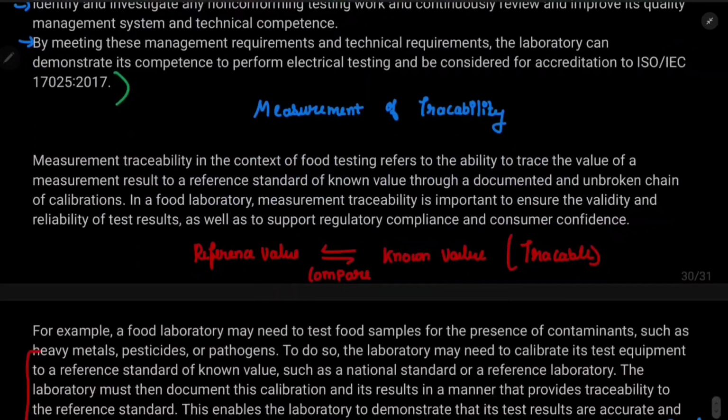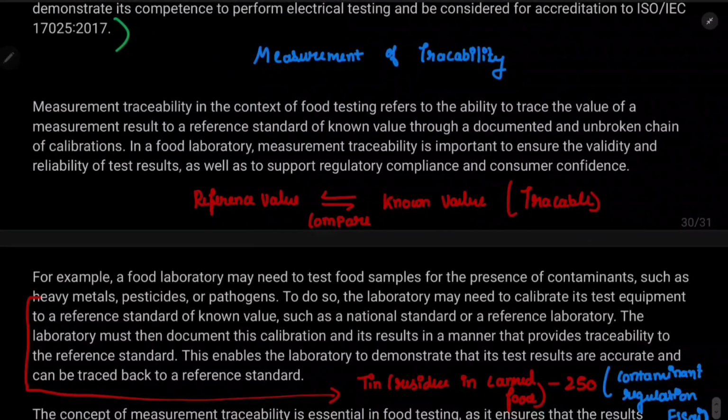The final and last thing you need to know is measurement traceability. So what is measurement traceability? In the context of food testing, we have a test result, which is a known value. This known value is a test result which is compared to the reference value. So we can compare and say this is traceable. This is measurement traceability.